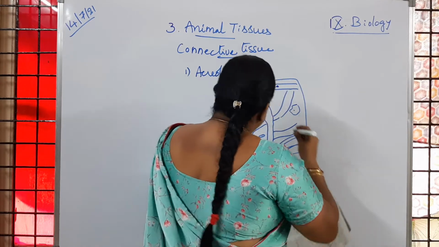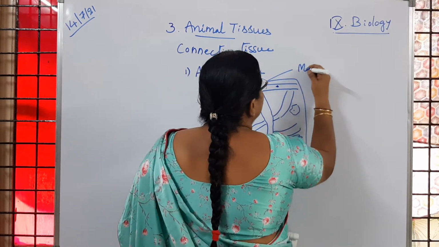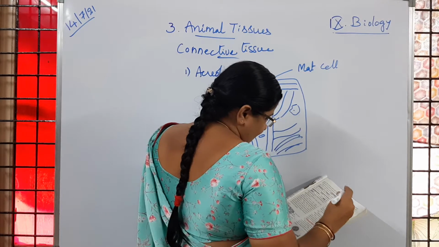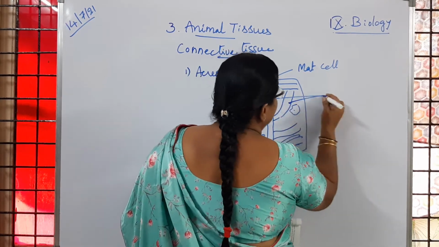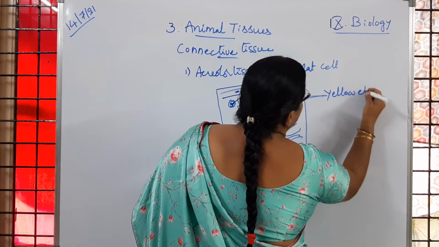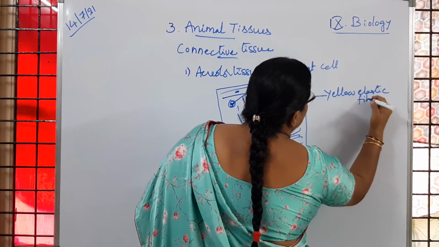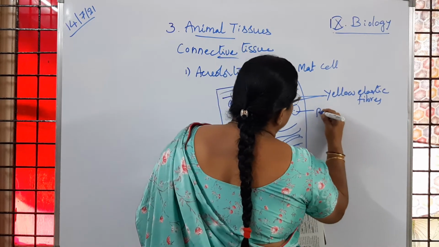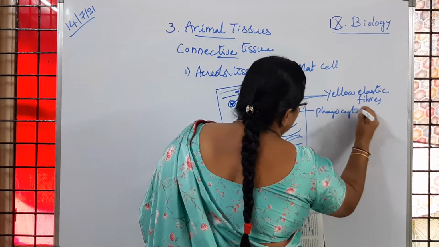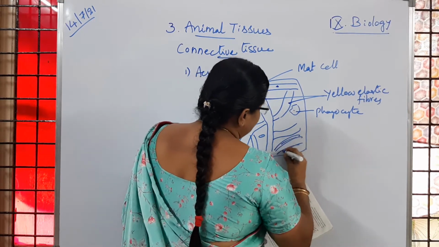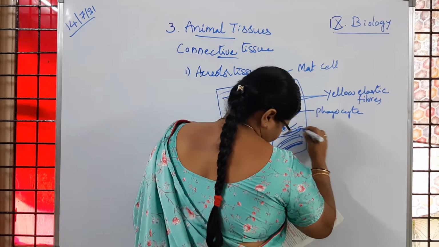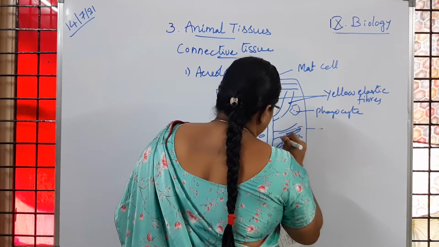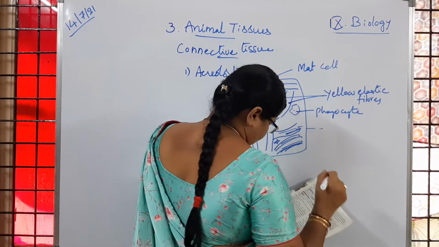So here, parts of areolar tissue: mast cell, then yellow elastic fibers, phagocyte, and these are again fibers.